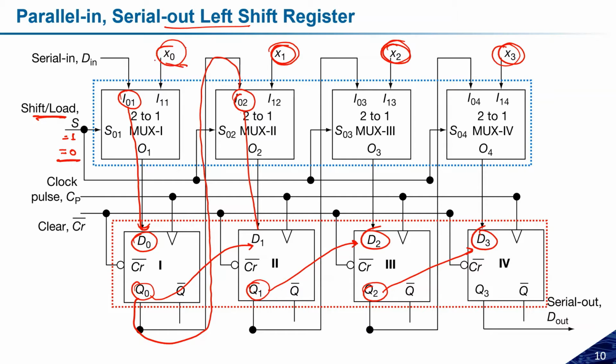So this is how you can load and shift, load and shift. At a time, you have to load it, then shift one bit. This is how you can make the parallel input serial output left shift register. Left, why? Because we are taking output from the MSB, which is Q3. That is why we call it the left shift register. If anyone has any doubt, you can ask the questions here.